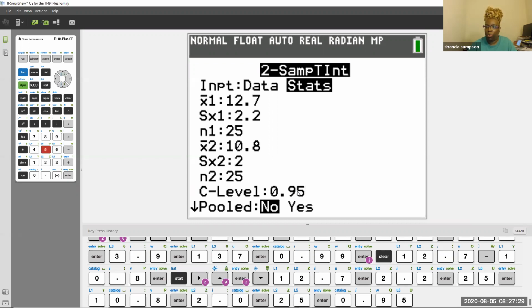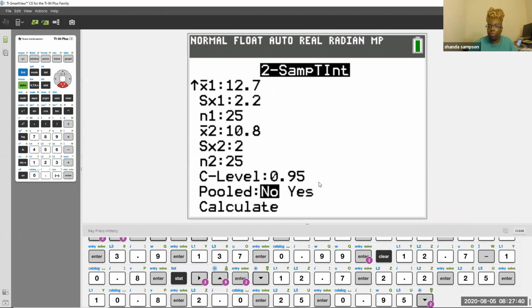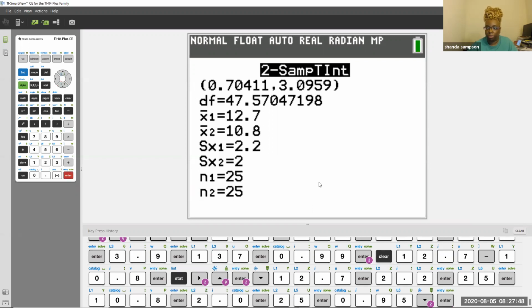I think they said 0.95. Let's just make sure. Yeah, it was 95 because our alpha over 2 was 0.025. So 0.95, and then no to pooled. You'll know what pooled means from your instructor. I'm not going to explain what pooled and not pooled is, but it's no for this one. And then we're going to calculate and see what we get here.